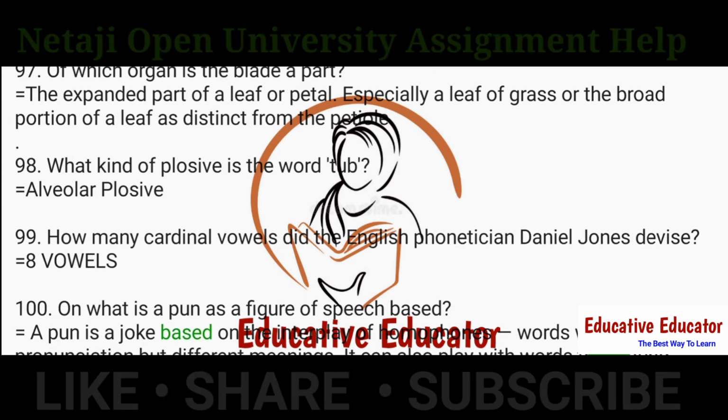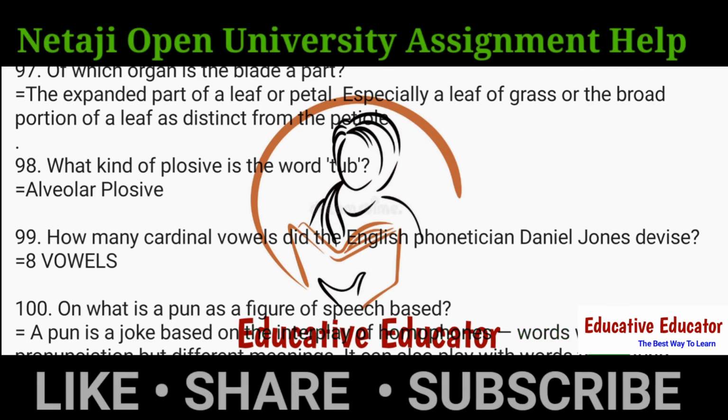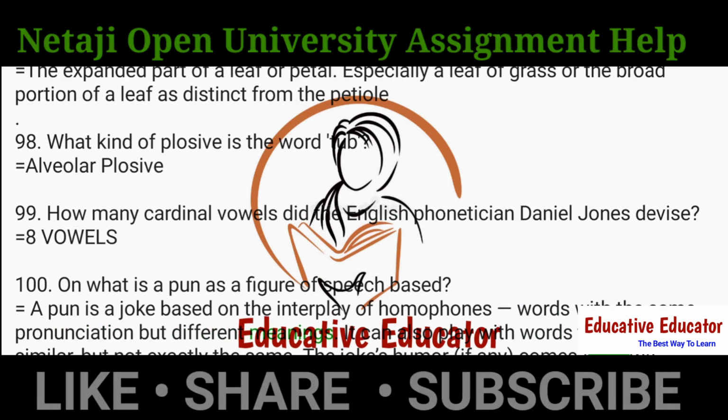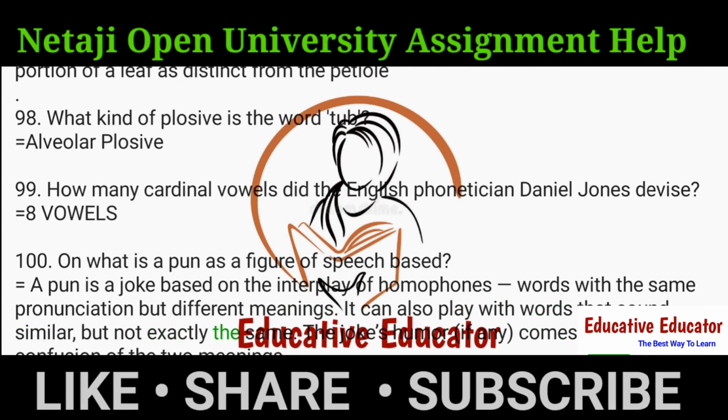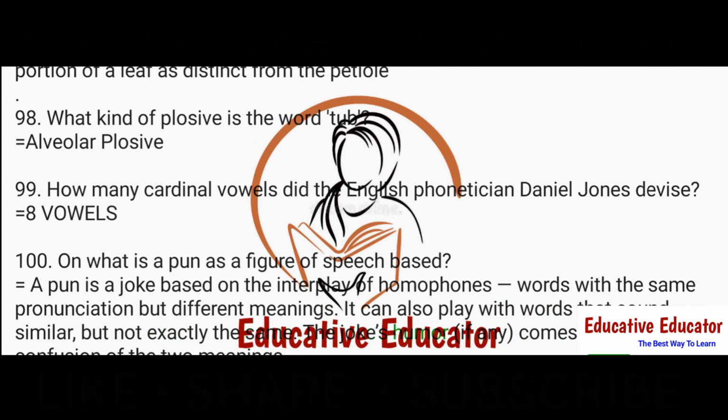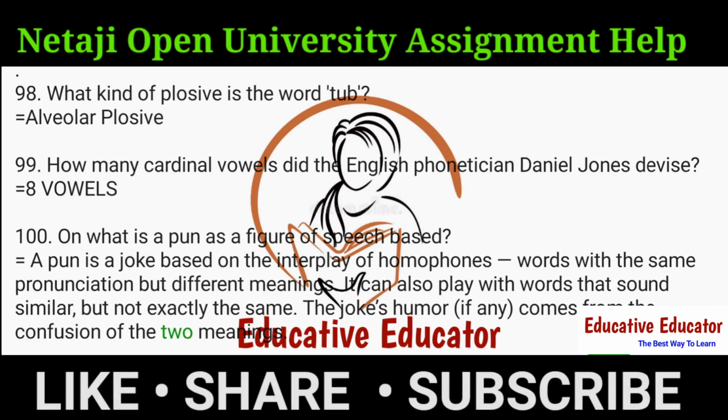100. On what is a pun, a figure of speech, based? Ans. A pun is a joke based on the interplay of homophones, words with the same pronunciation but different meanings. It can also play with words that sound similar, but not exactly the same. The joke's humor, if any, comes from the confusion of the two meanings.